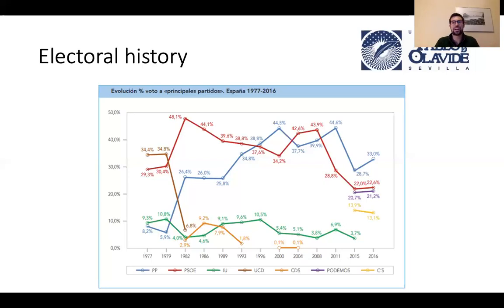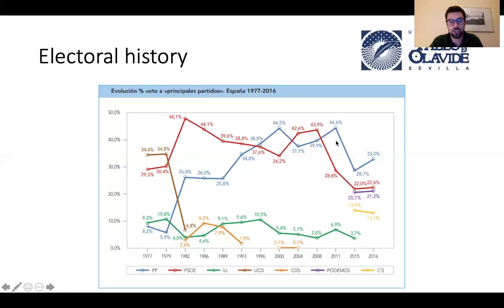We know about this. I actually asked you in the midterm exam about the two-party system in Spain, and how from 2011 we have quite a few other parties entering the system. The first two, as we saw in this class, were Podemos and Ciudadanos. And we see how in 2015 Podemos and Ciudadanos make it to the picture, and you can see how PP and PSOE already drop the percentage of vote they get.